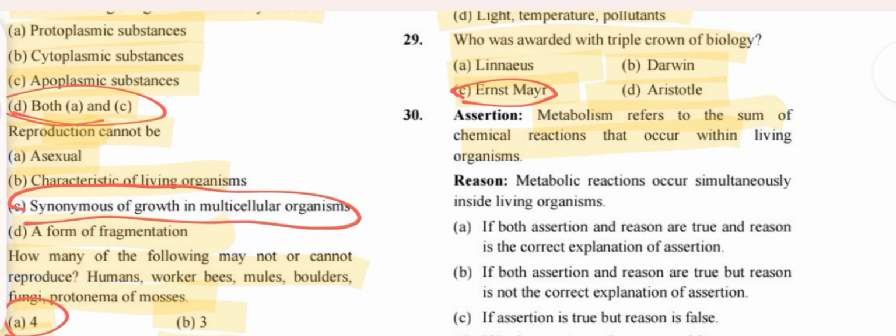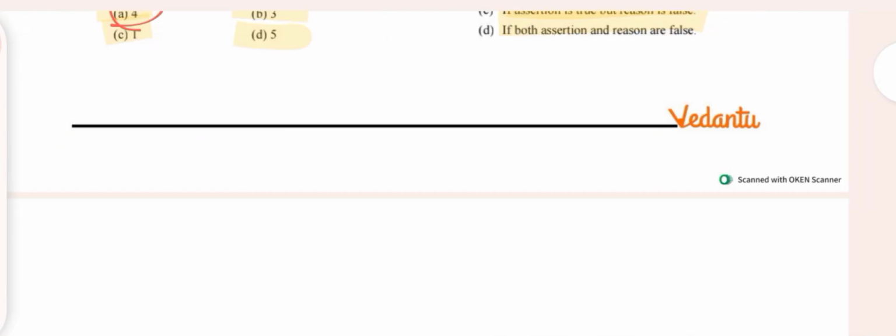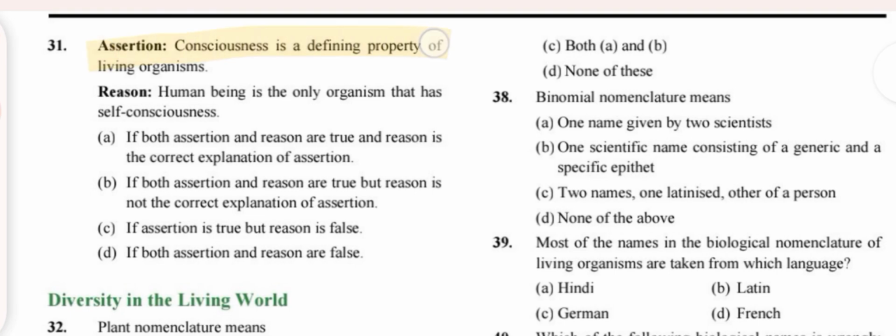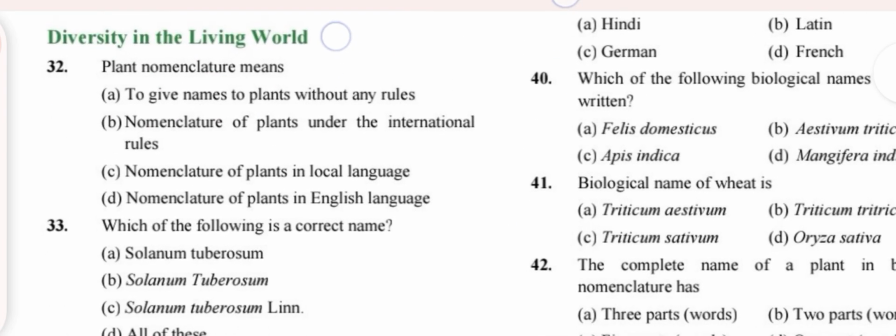Option C. Metabolism is referred to as the sum of chemical reactions, and the answer is option B. And the two statements are given. And the answer is option B.